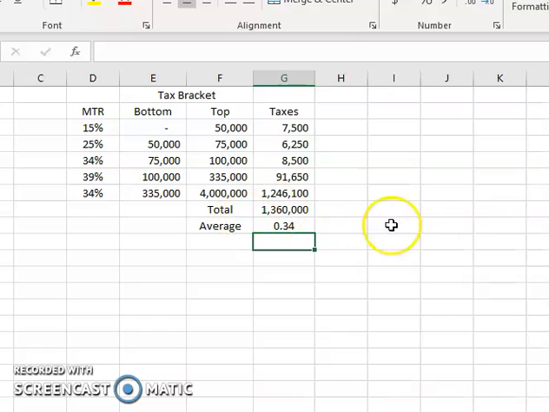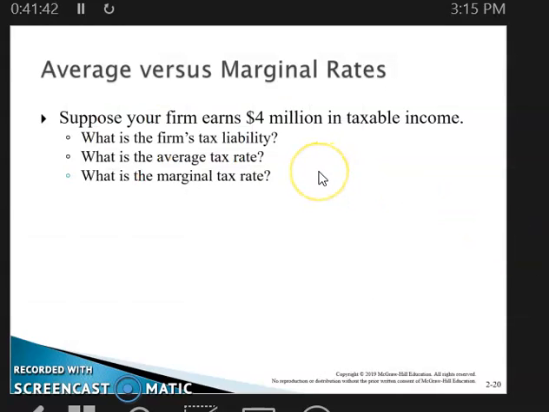So we go back to our sheet here. Our tax liability is 1,360,000, and our average tax rate is 34%. It just so happens that our marginal tax rate is 34%.